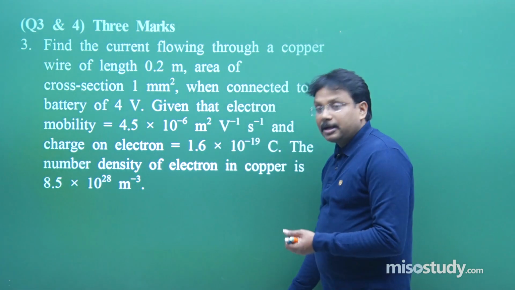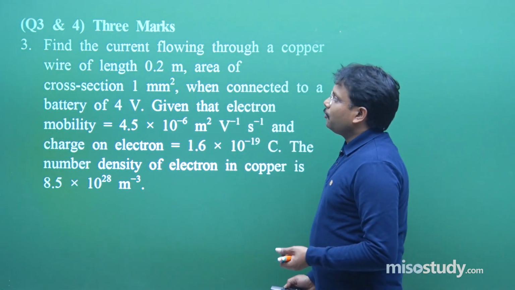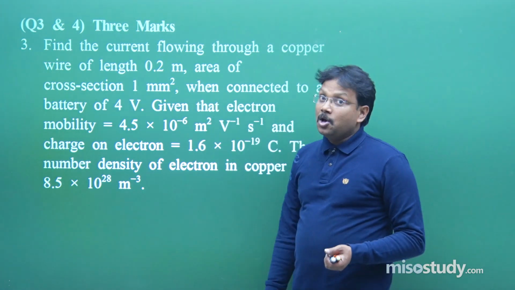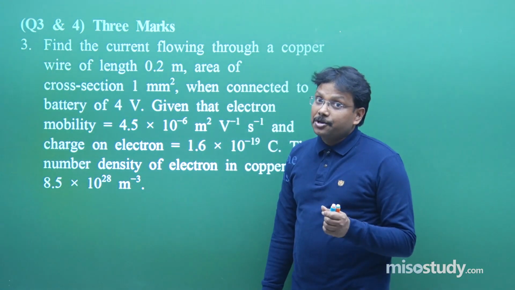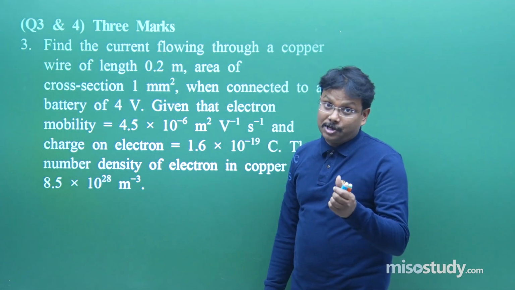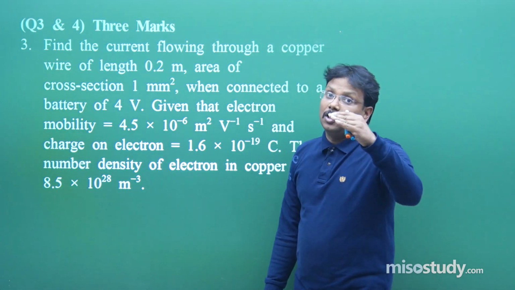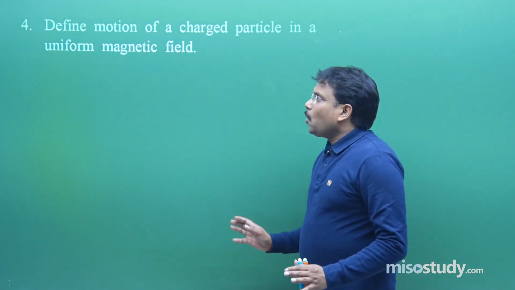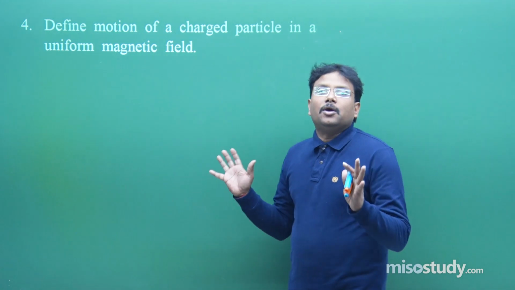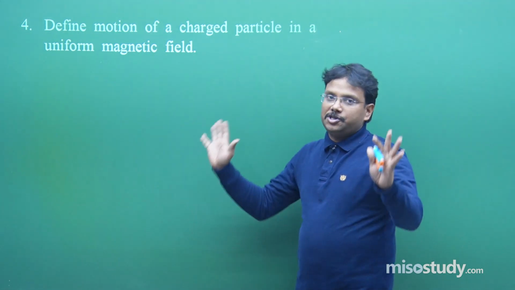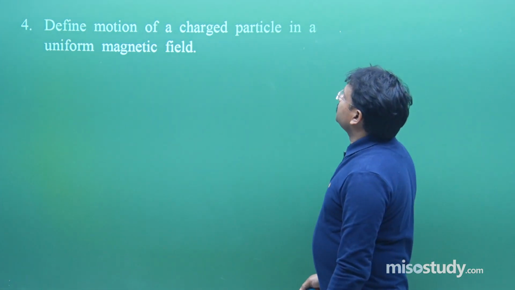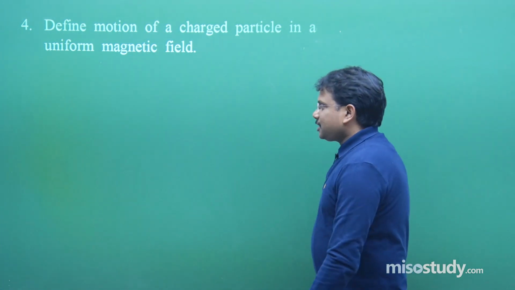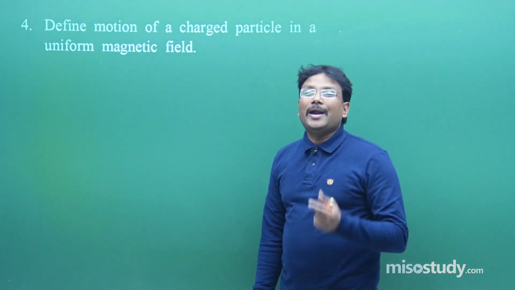After that it comes question number 4, and basically question number 3 and 4 both are for 3 marks. So please don't forget to read the instructions which are given for the entire question paper, sometimes maybe in between the questions also, fine. Now this is purely a conceptual theoretical derivation type of question. Define motion of a charged particle in a uniform magnetic field. Now for such type of questions, what should be your approach?